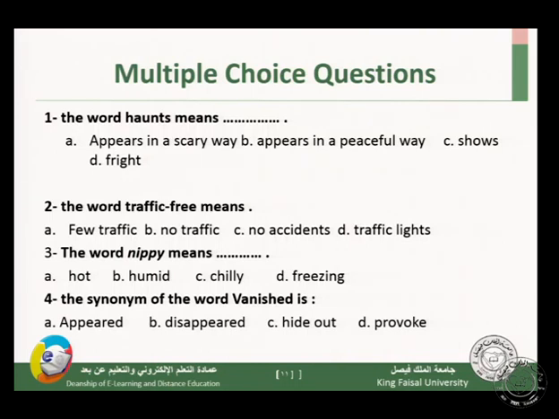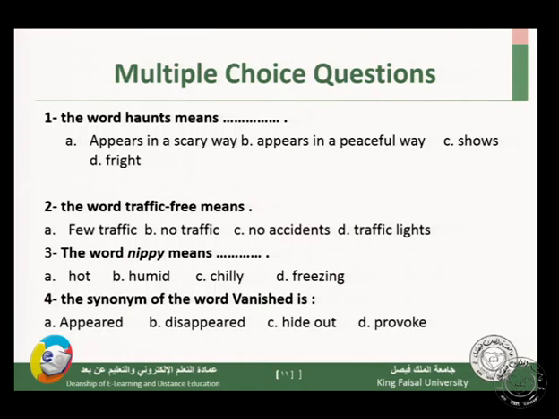So haunt, when your memories haunt you, they come in a scary way. So you get confused, you get frightened from these memories. So assumingly the best answer will be A, appears in a scary way. So A is the answer for number 1.